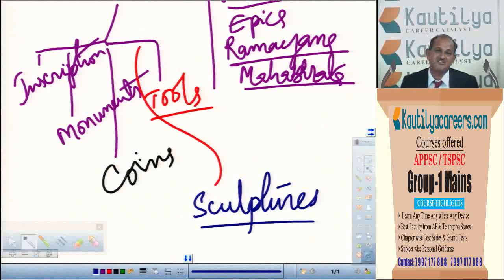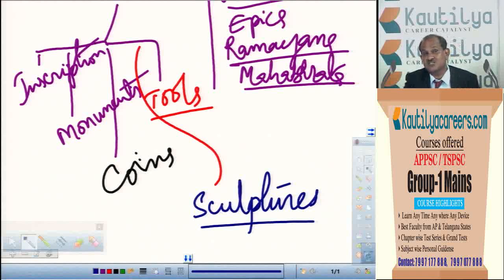Even human figures on the Kakatiya temples were richly carved and richly ornamented. So by seeing the ornaments, we can say that the people of the Kakatiya period were very prosperous. Because they had prosperity, Alauddin Khilji and later Muhammad bin Tughlaq invaded the Kakatiya kingdom. Such conditions we can also see by seeing the sculptures.